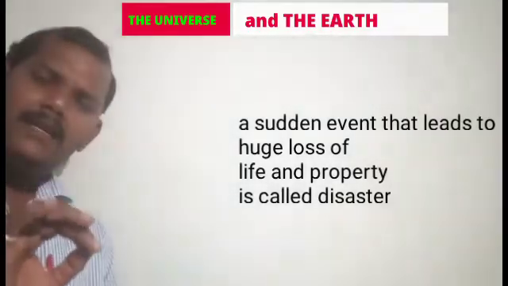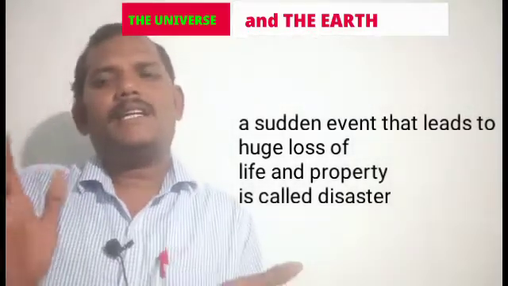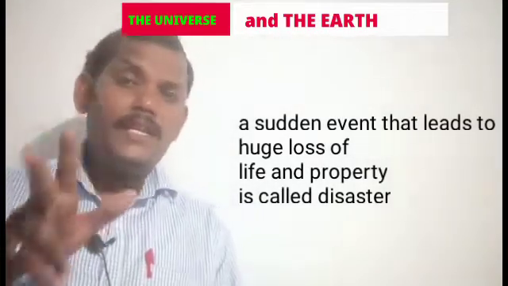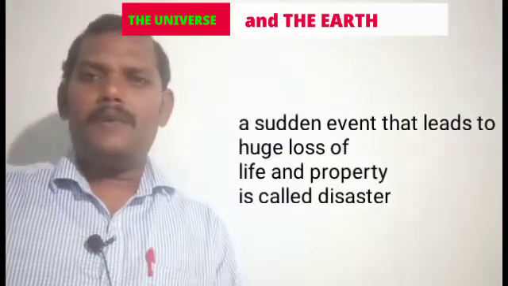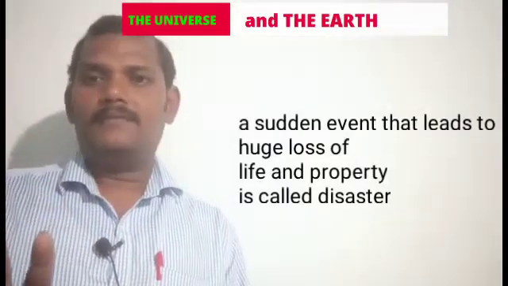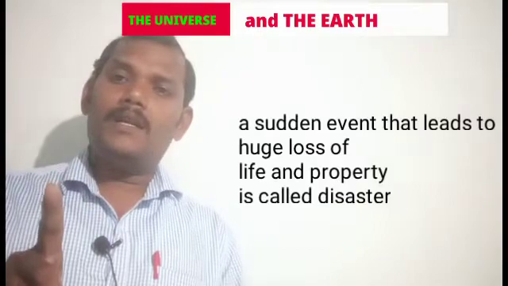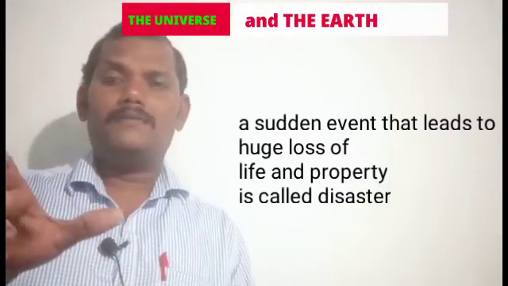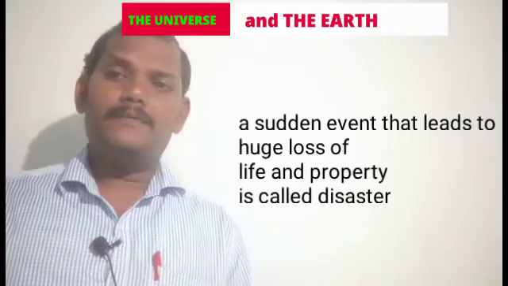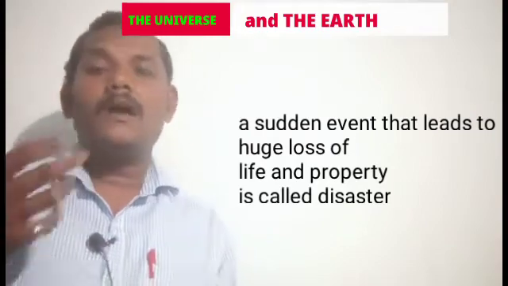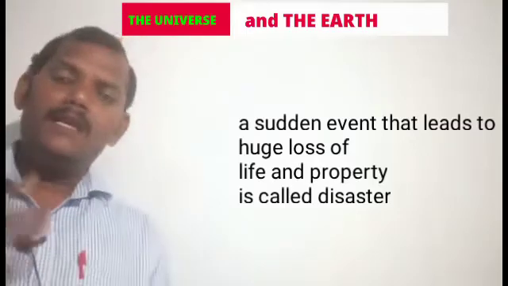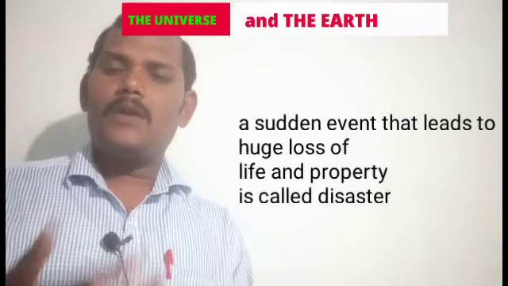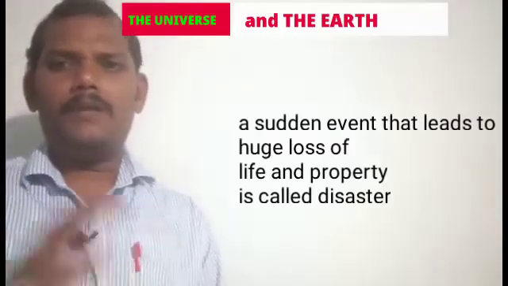If we understand the definition easily, we can understand the topic. What is the definition? The sudden event, that is any type of event but it occurs suddenly. First point. Second, huge loss, that means much loss. What is the loss? Loss of life. Life means the life of human beings, birds, animals, or any type of microorganism, whatever it may be.